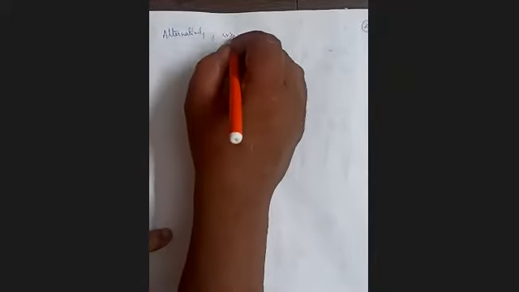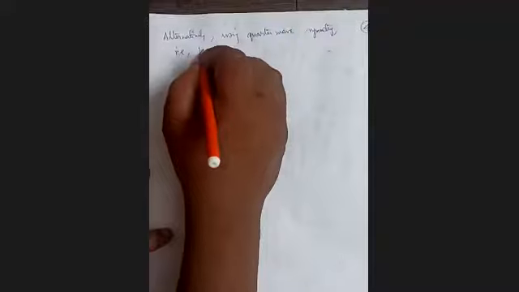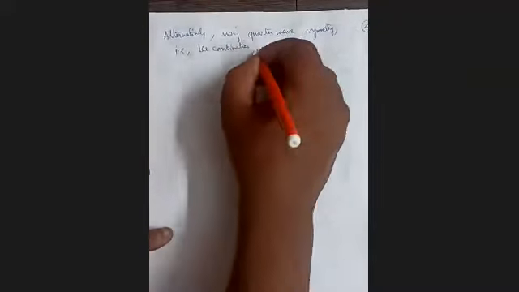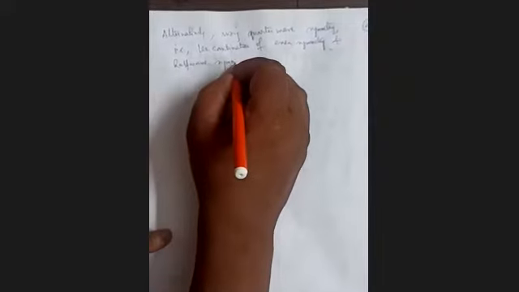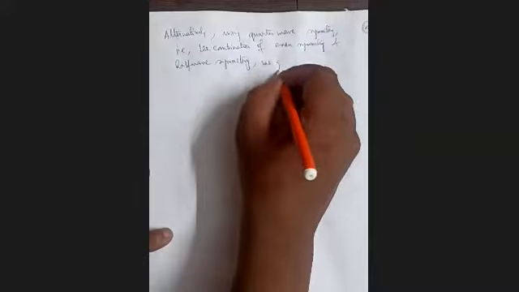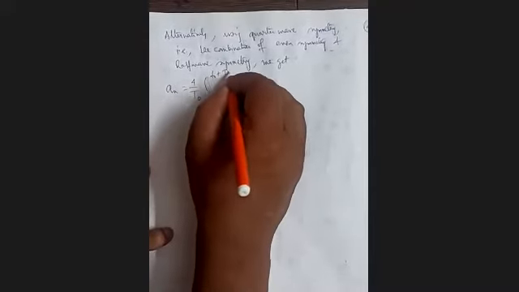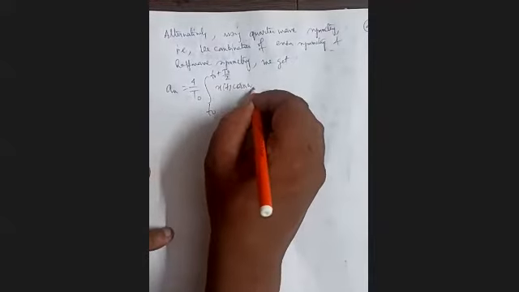So we can write it alternately, page number 4. Alternatively, using quarter wave symmetry, that is the combination of even symmetry and half-wave symmetry, we get a_n equal to 4 by T0 integration from T0 to T0 plus capital T0 by 2 of x(t) cos n omega 0 t dt.